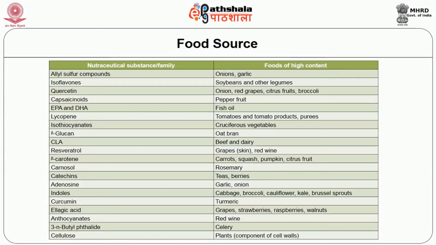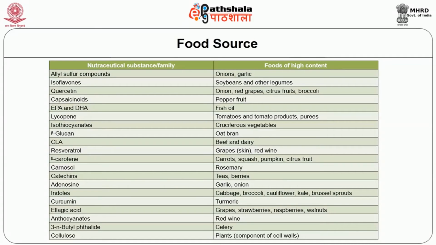Beta glucan, oat bran is a good source of beta glucan, and beef and dairy products are good source of CLA, and the skin of grapes and red wine are good source of resveratrol, and carrots, squash, pumpkin and citrus fruits are good source of which nutraceutical can you name? Yes, it is beta carotene.